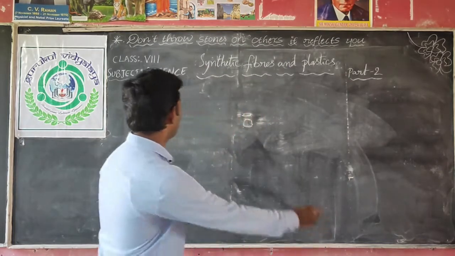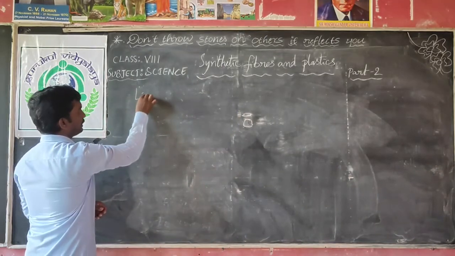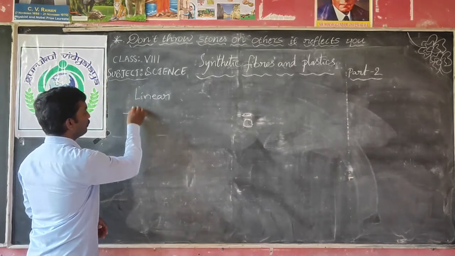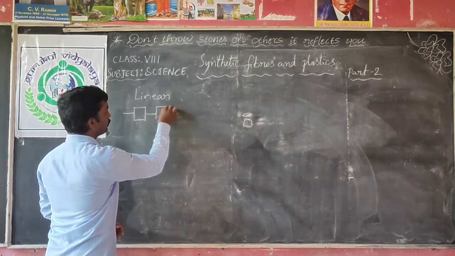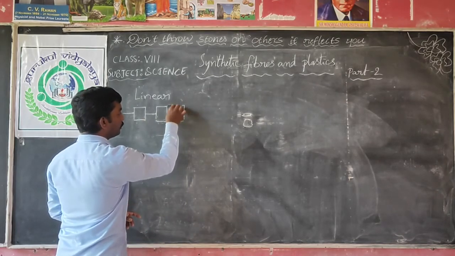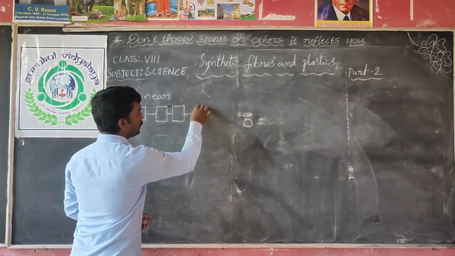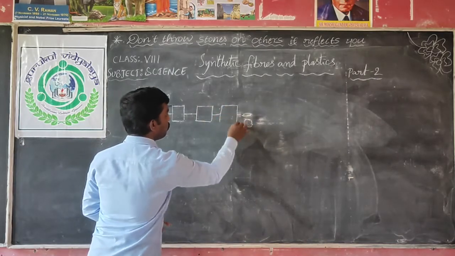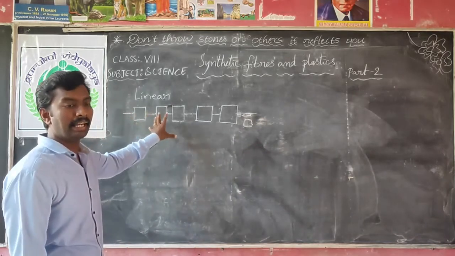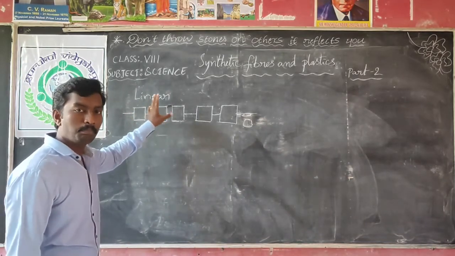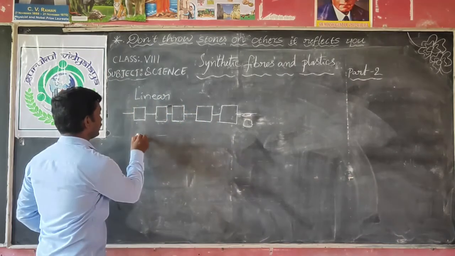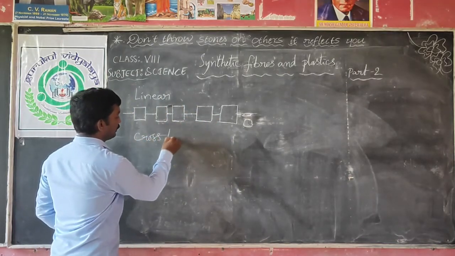If the plastics are arranged in a linear way, we can observe them in the form of like this. It is one unit, and if you have many units like this, each unit is connecting with each other. So we can say this is the linear arrangement of the polymer of plastics, and the second arrangement is cross-linked.